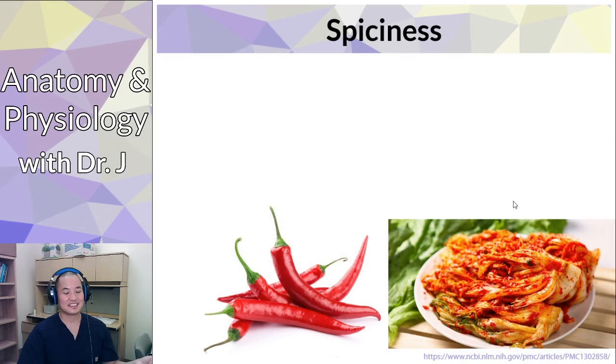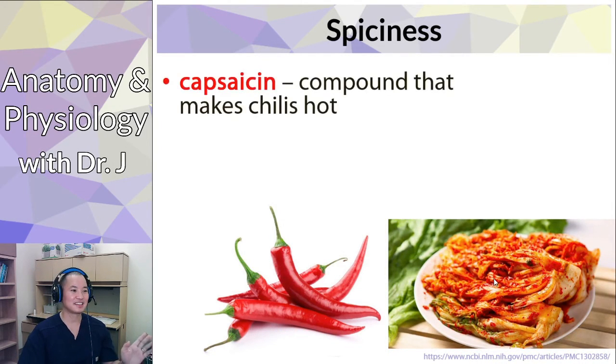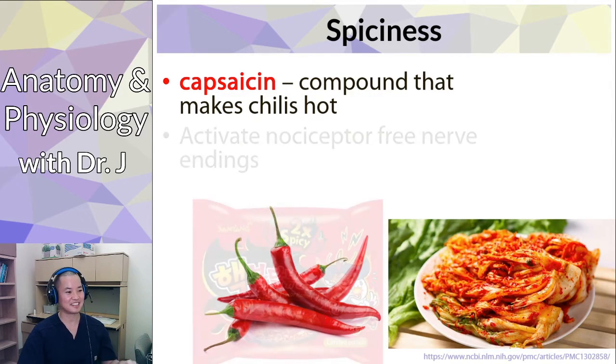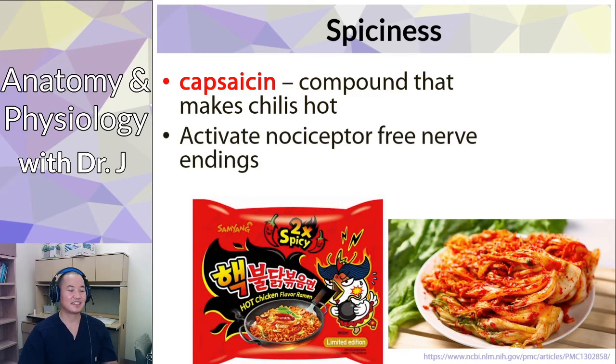So spiciness, things like chili peppers or this really delicious looking kimchi, what causes that? There are chemicals behind this. It's called capsaicin, and this is a compound that makes chili hot. Yeah, someone's already got it in chat. What it does is activate nociceptors. Nociceptors are those pain receptors. And I think this used to be really popular. I think it's making a comeback.